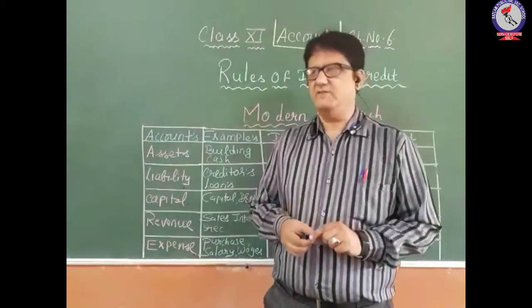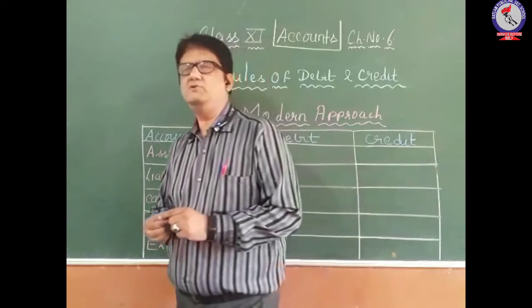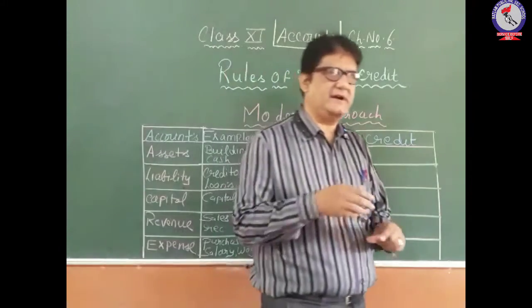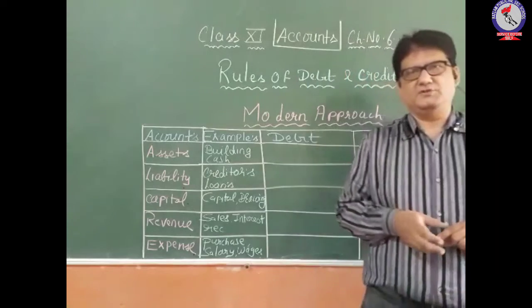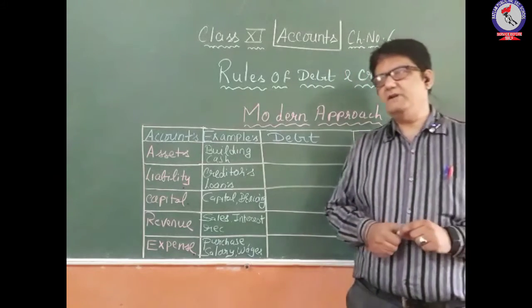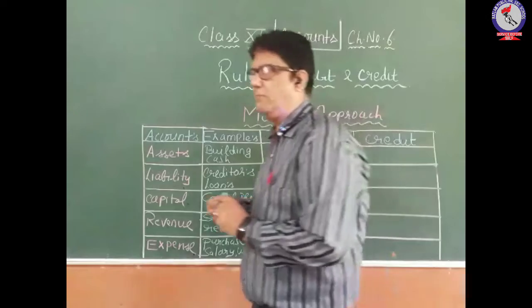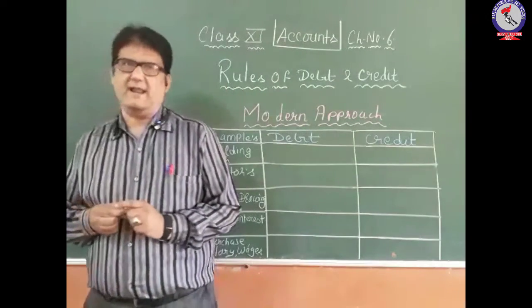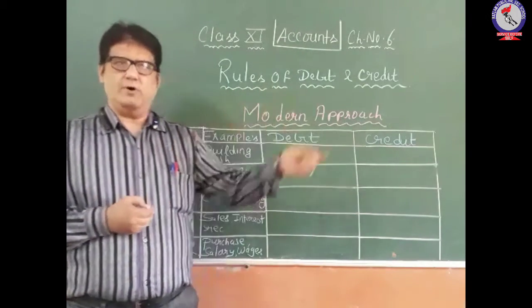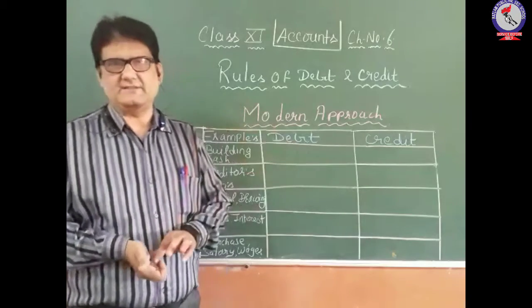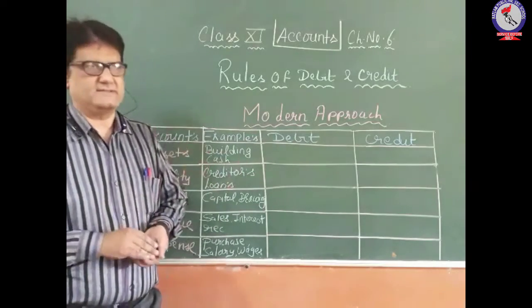In the previous session we discussed the rules of debit and credit on the basis of the traditional approach. Now today we will be discussing the rules of debit and credit on the basis of the modern approach of accounting. So in the modern approach, the accounts are classified into 5 different categories.